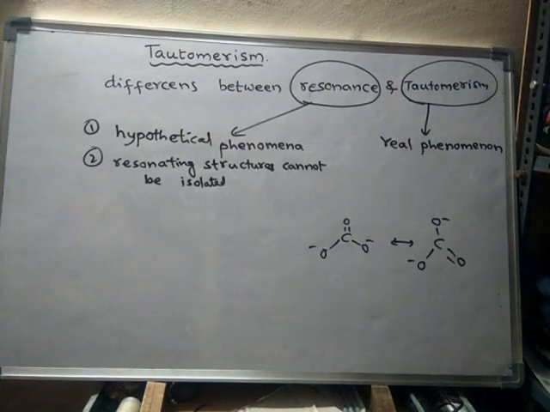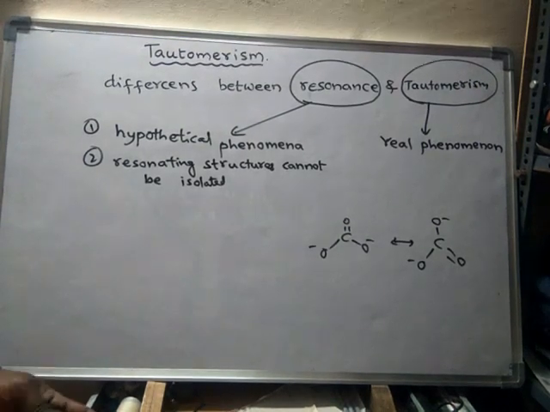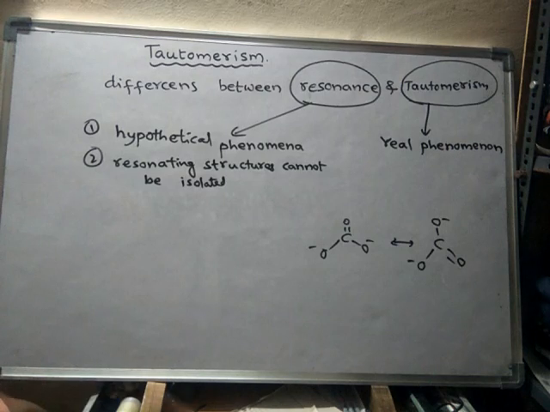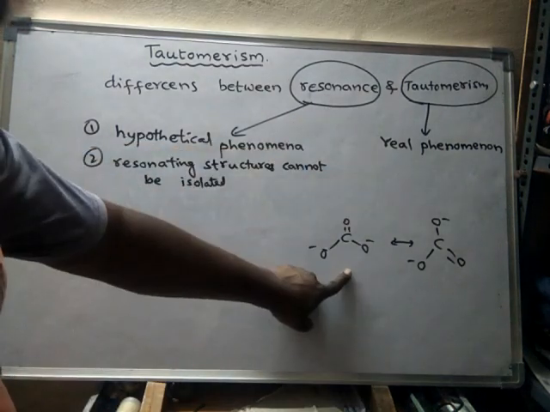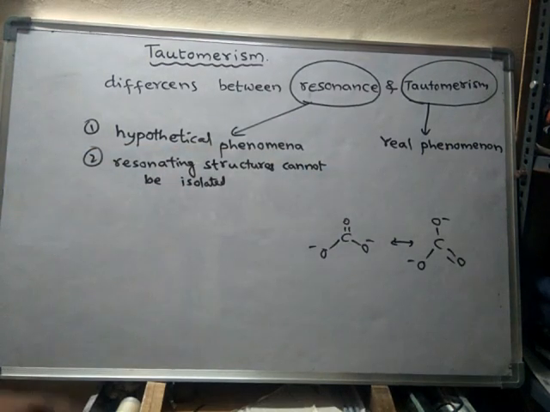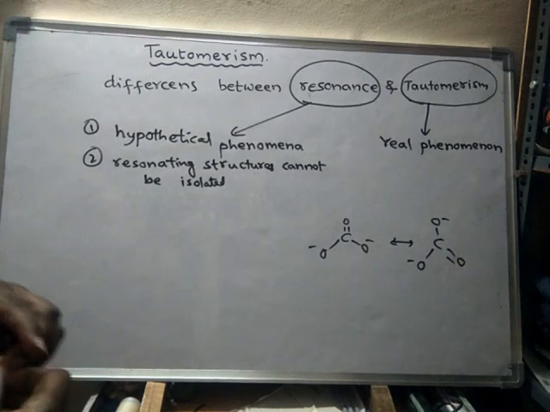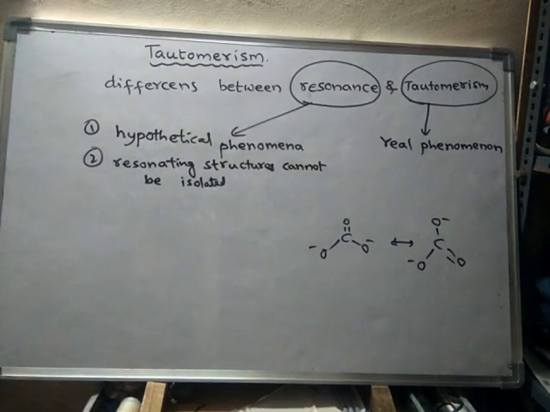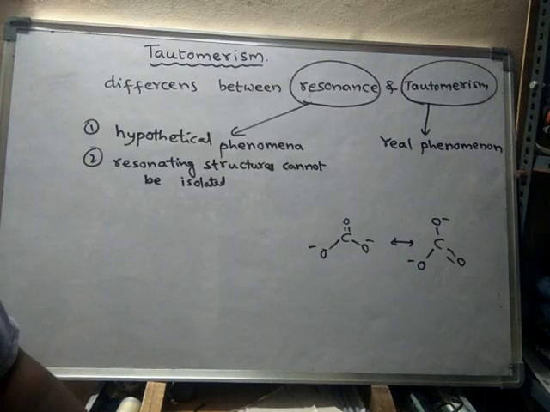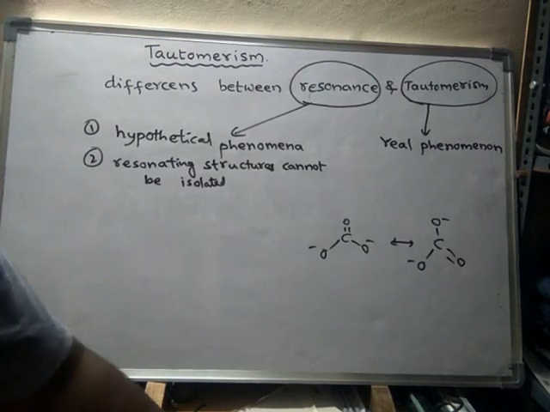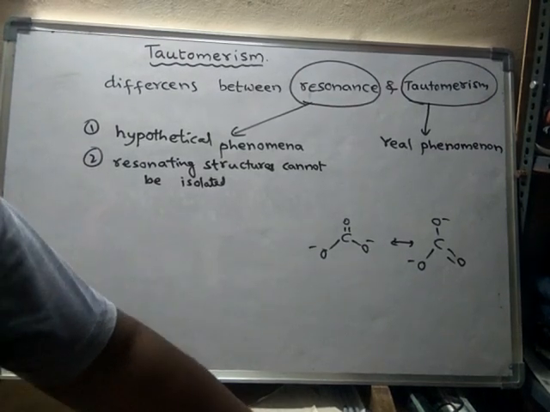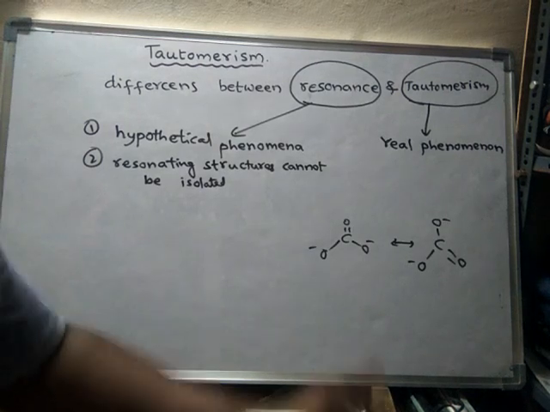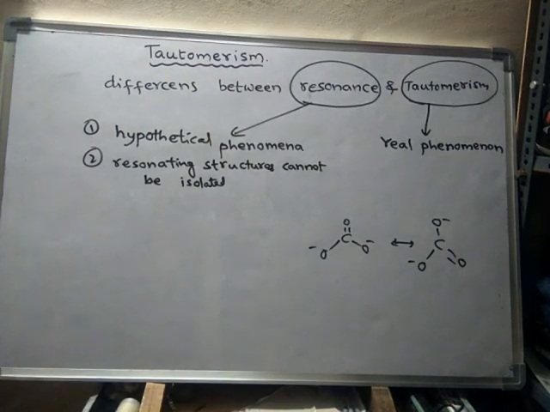Then what is the use of telling this phenomenon resonance? Resonance is simply a hypothetical phenomenon. It is introduced in order to explain the stability of a compound.